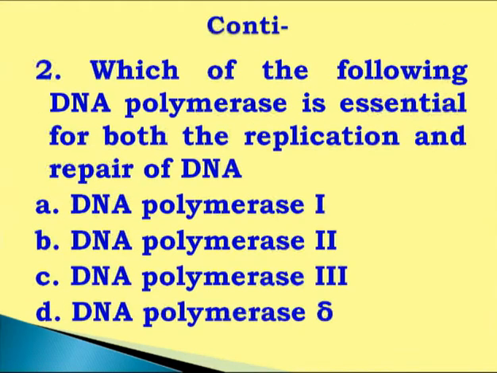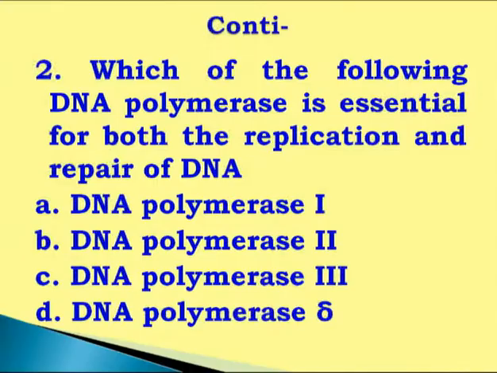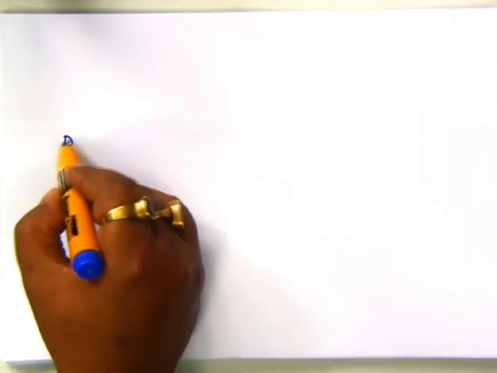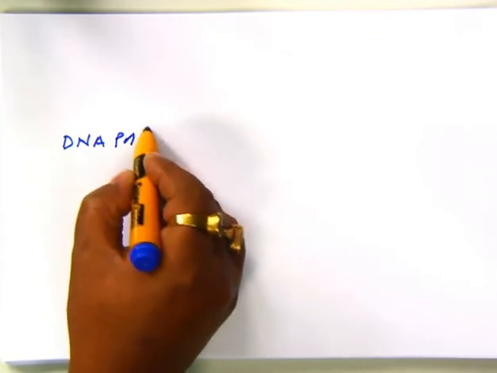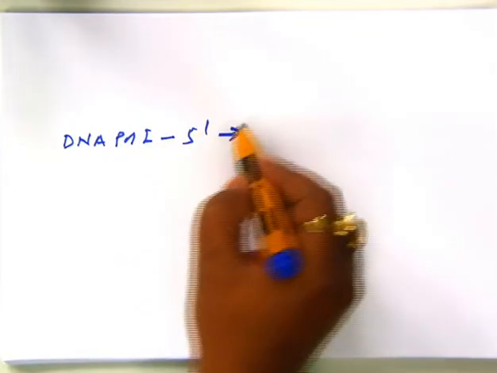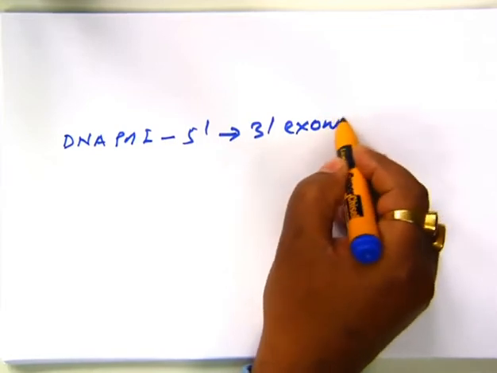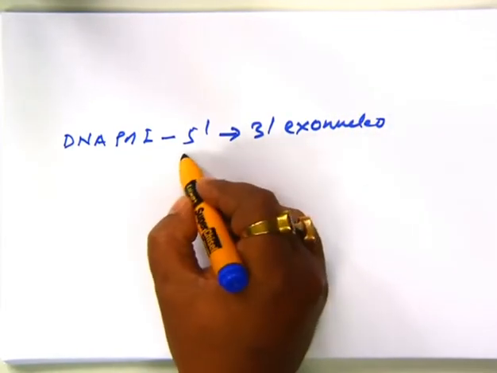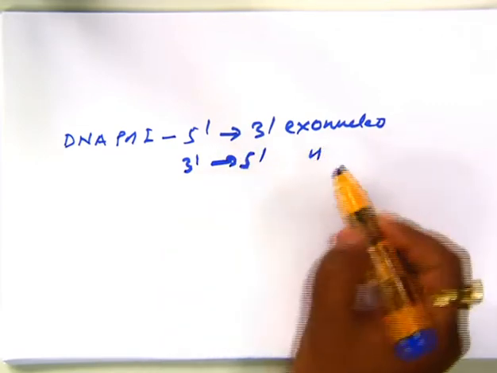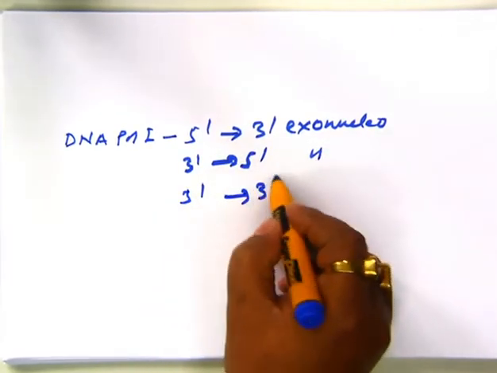Now, the next question. Which of the following DNA polymerases is essential for both replication and repair of DNA molecules? You know, here we can see DNA polymerase 1. It has 5' to 3' exonucleolytic activity, then 3' to 5' exonucleolytic activity, and 5' to 3' polymerizing activity.